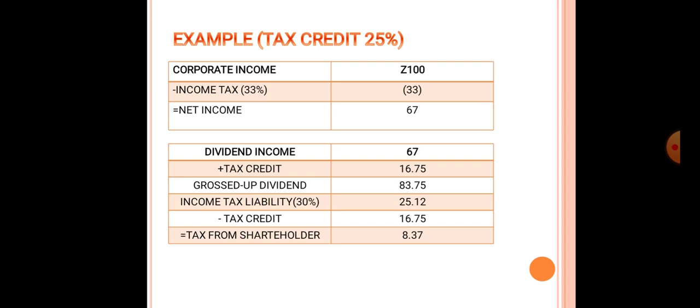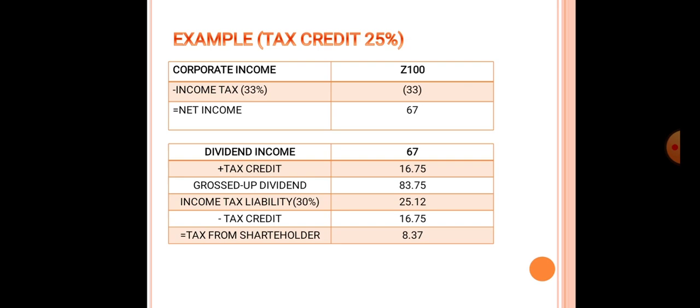Income of the company is presumed to be 100, income tax 33, net income after income tax is 67. Again, it is presumed that the total income is distributed as dividend, so it comes to 67. Add the tax credit, that is 25% of 67, which is 67 multiplied by 25 over 100. It is 16 rupees 75 paisa.